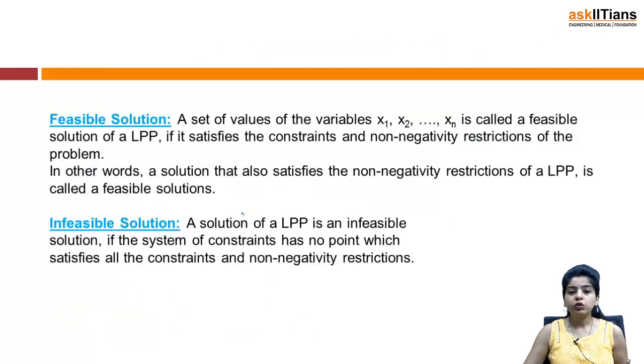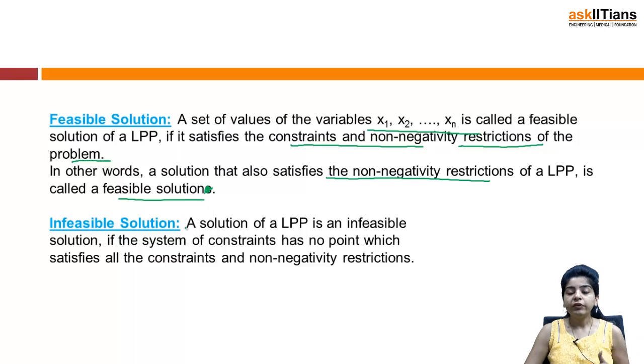Then we have feasible solution and infeasible solution. A feasible solution is a set of values of the variables x1, x2, xn that satisfies the constraints and non-negativity restrictions of the problem. That basically means, first of all, it has to be a solution, and besides being a solution, if it also satisfies the non-negativity restrictions of the problem, then it will be termed as a feasible solution. So in other words, a solution that also satisfies the non-negativity restrictions of a linear programming problem is called a feasible solution.